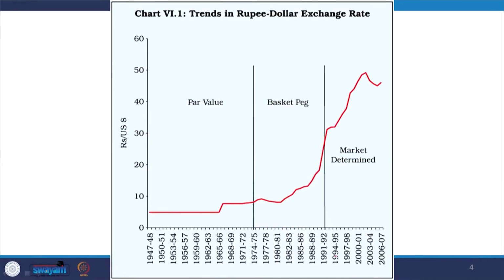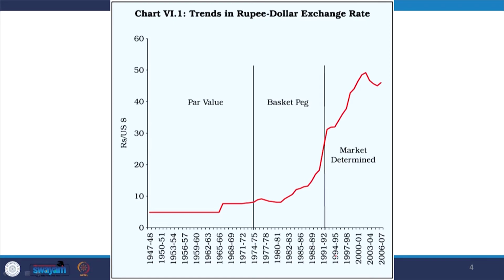Here I am taking the discussion of some experiences of the rupee dollar exchange rate over time. Par value, peg rate we have already discussed in our previous week, and market determined rate. So, till which time we had par value, which time pegged exchange rate, and from which time onwards India's rupee dollar transaction has been following market rates. Especially from 91-92 onwards, India opened up its economy and the rate is majorly determined by the market.